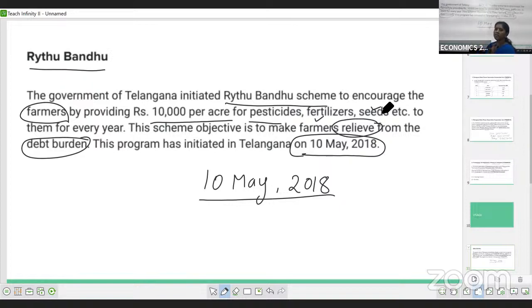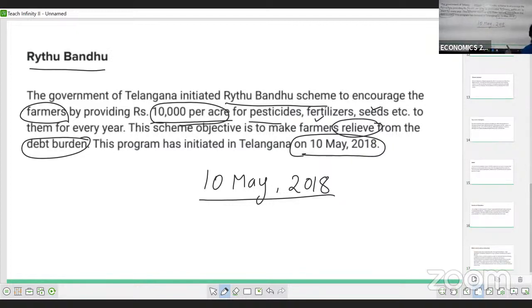In the name itself, the word is there. This program is for the farmers. Raitu means farmer. Raitu is a Telugu word. I hope it's clear, and easily you can write it. The amount is 10,000 per acre. They will give it in 2 installments, one in the Kharif season and another in the Rabi season. Altogether per annum they get 10,000 rupees per acre. Next we'll move with another one.